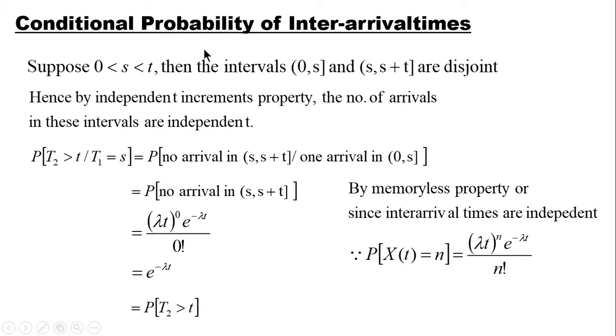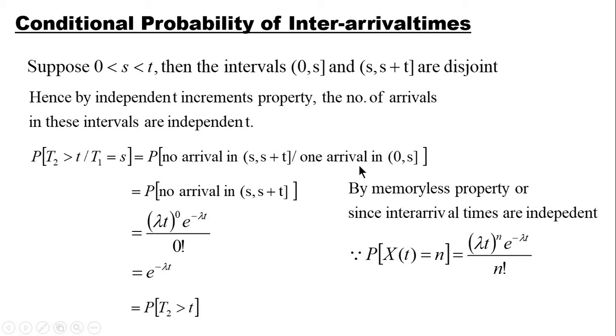Next we are going to discuss the conditional probability of inter-arrival times. Now consider s less than t. Then we know that the intervals 0 to s and s to s plus t are disjoint. And we know that the number of arrivals in these two disjoint intervals are independent. Now next we are going to compute the conditional probability. Given that the first arrival time is s minutes, we have to find the probability that the second arrival time is more than t minutes.